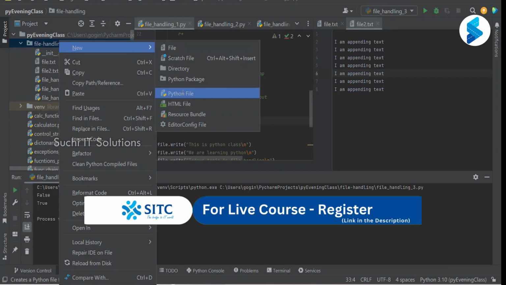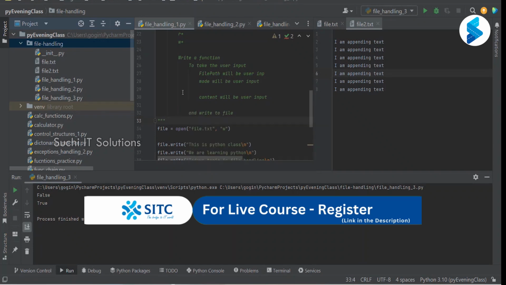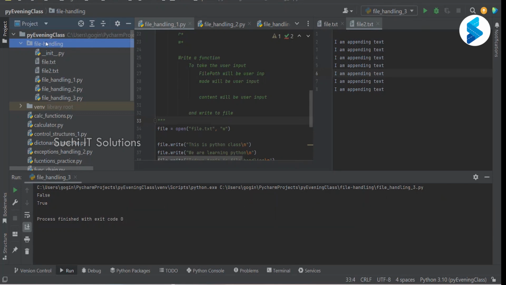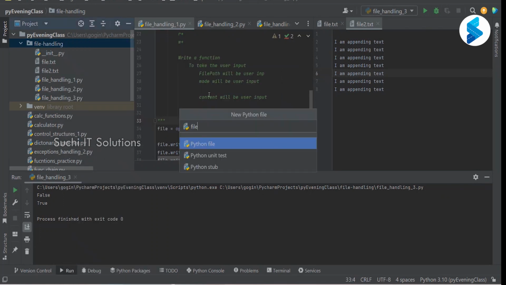What is the problem? Okay, so what are the other two functions that were given as assignment?